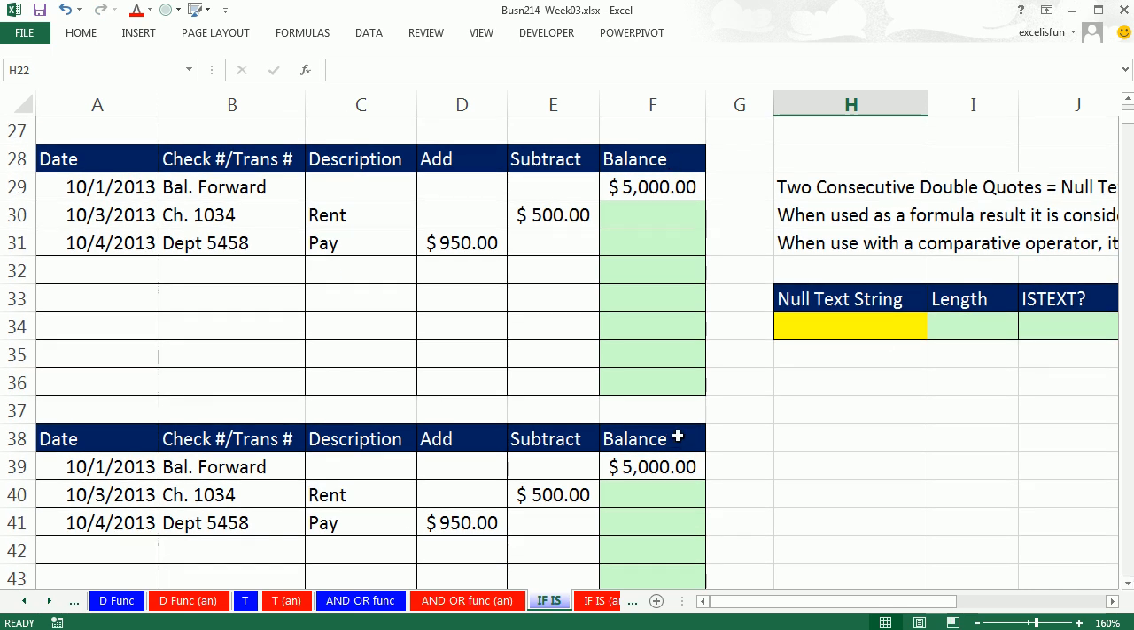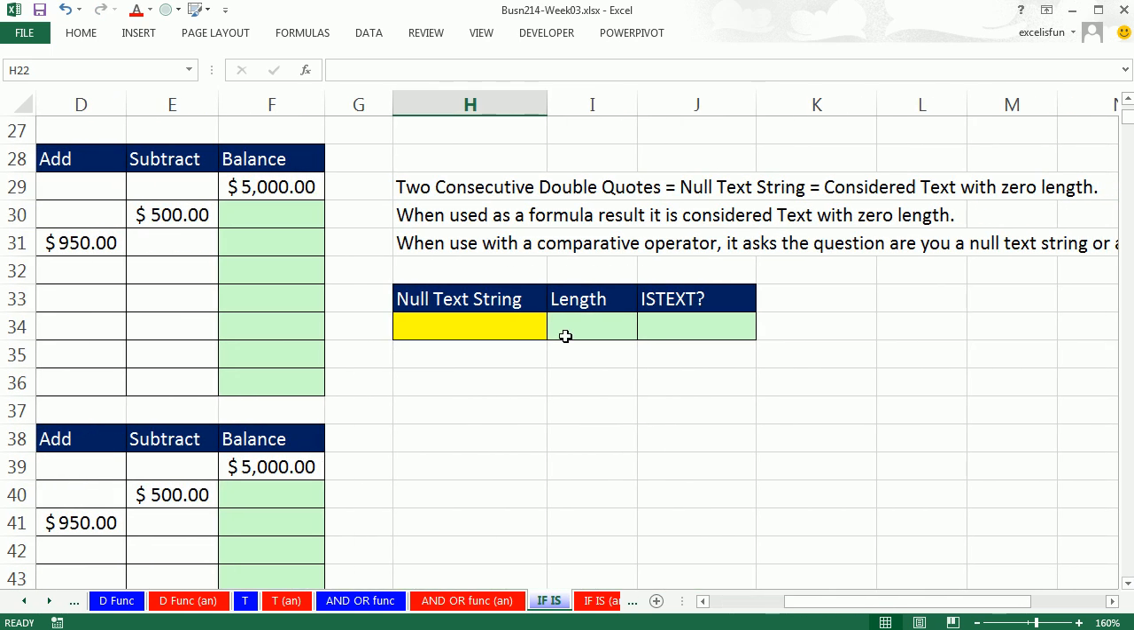Now before we do our checkbook example, I actually want to talk about what's called a null text string and introduce you to the IS function. There's a bunch of IS functions. Now we know that we can put text in formulas: equals, double quotes, text, end double quote. That is called a text string. It's got 4 characters. We can even count characters in text or numbers with the LEN, that's for length, function. So the length function will say there's 4 characters there.